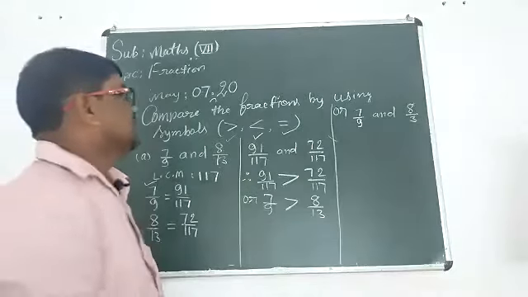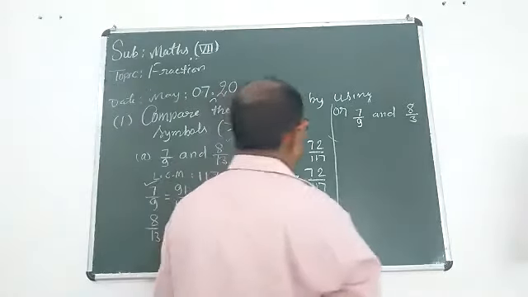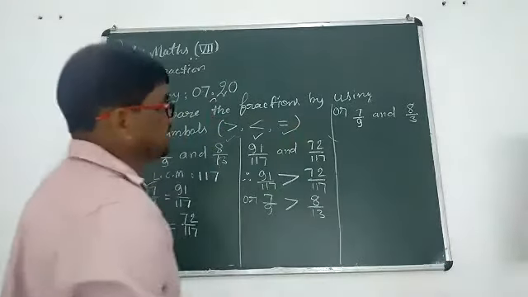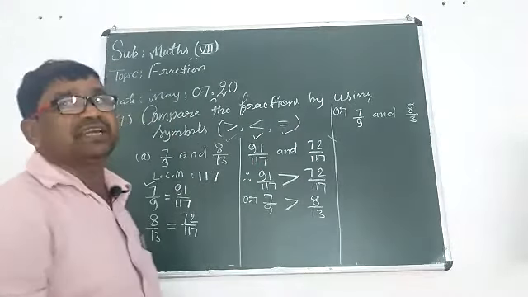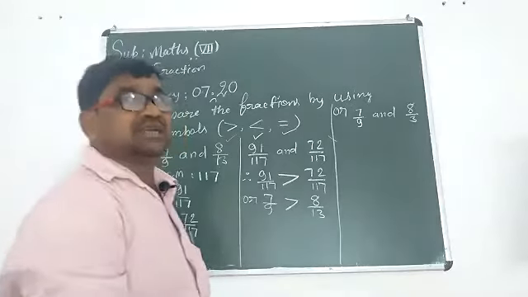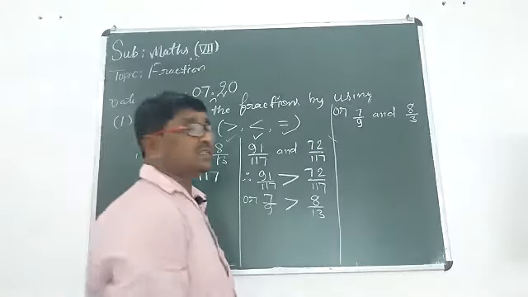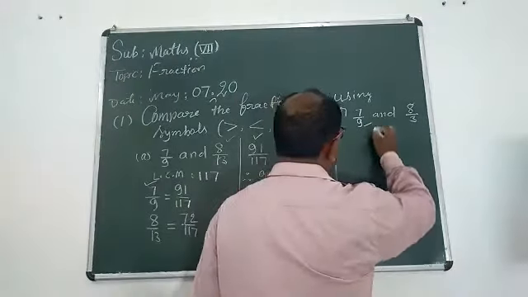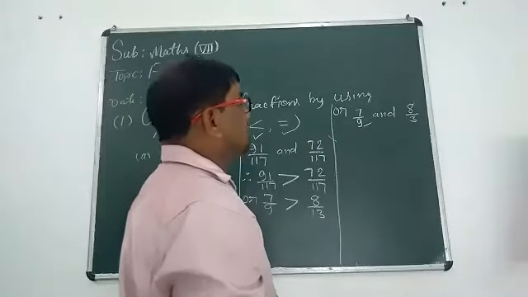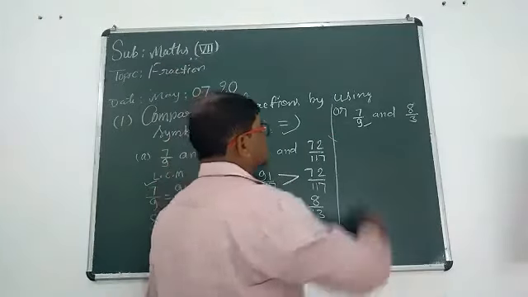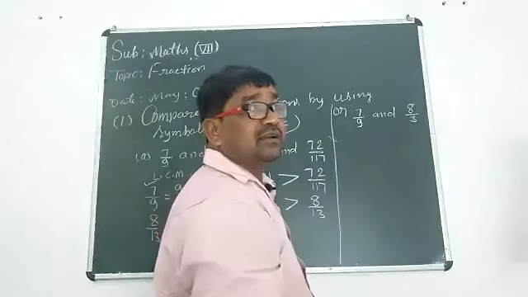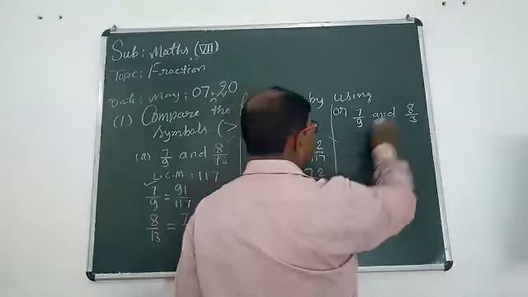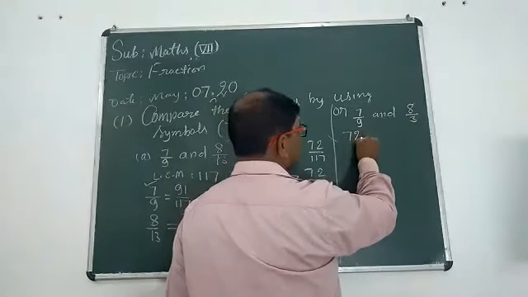Now student, 7 upon 9 and 8 upon 3, can we decide by cross multiplication? It can be decided by cross multiplication. We should start from here. 7 upon 9 multiplied by 8: 9 times 8 is 72.